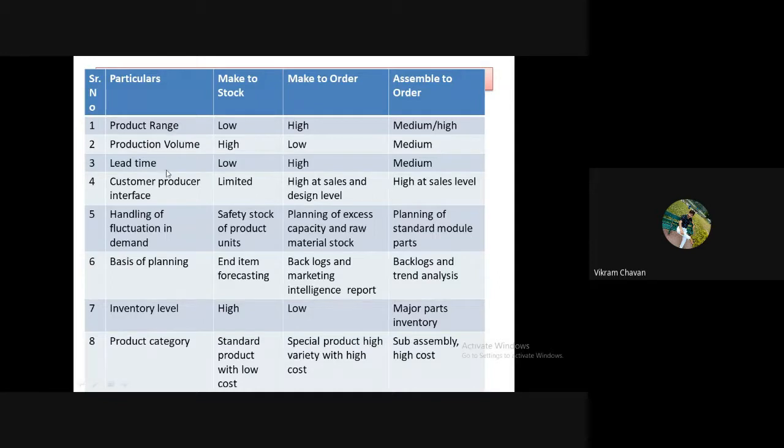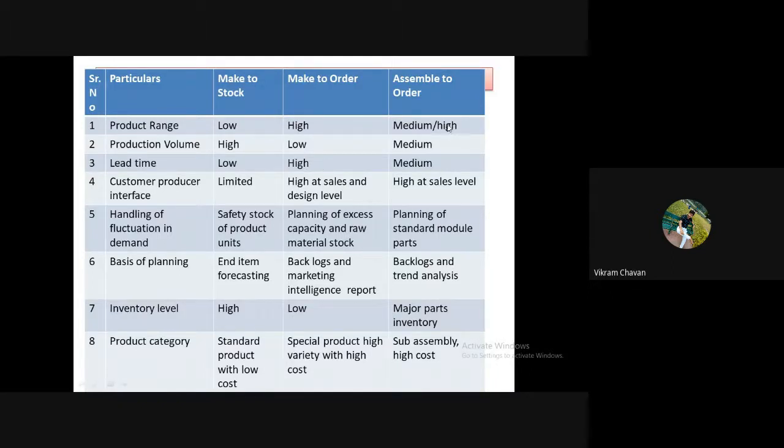Okay, then lead time. The products are stored for delivery in make to stock production, so the lead time is very less. Then in make to order production, after confirmation of the order, the production will start. So in make to order production, the lead time is higher.